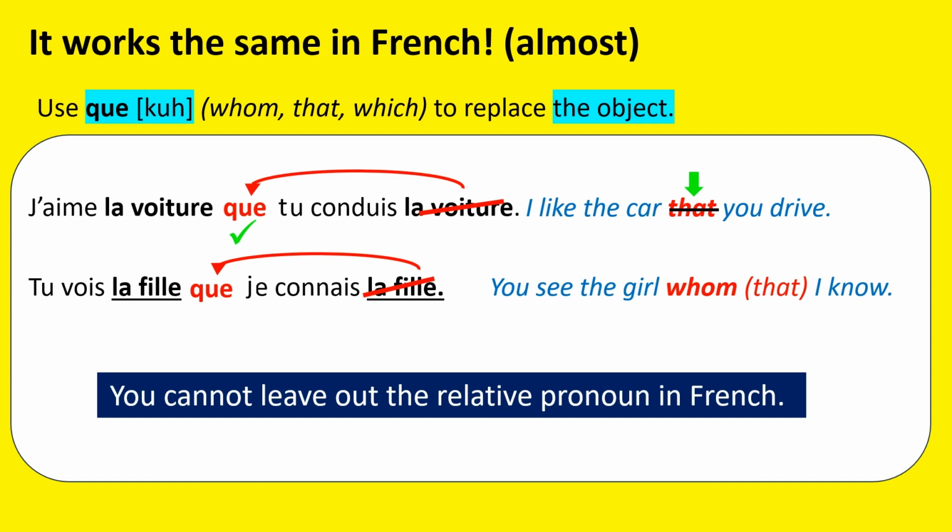The same as for the second example. You see the girl whom I know. You could say in English, you see the girl, I know, but we cannot do that in French. Tu vois la fille que je connais. We have to leave the pronoun.